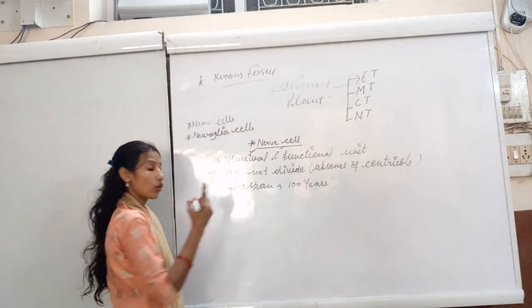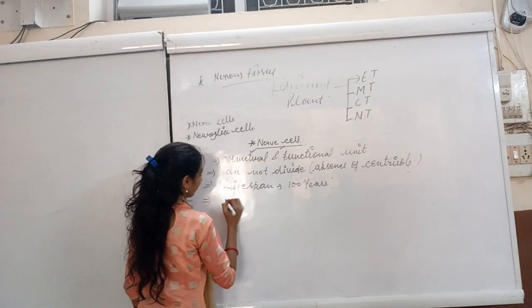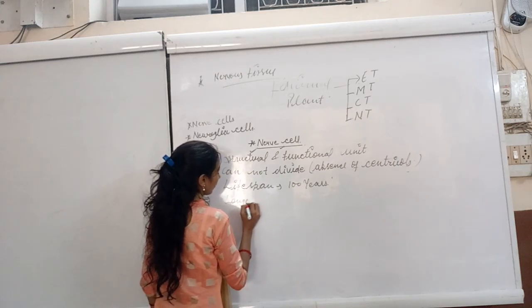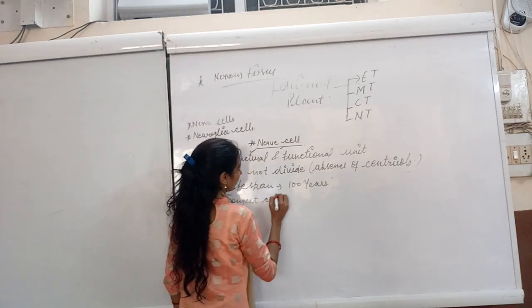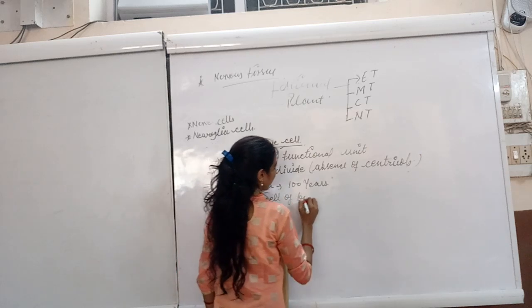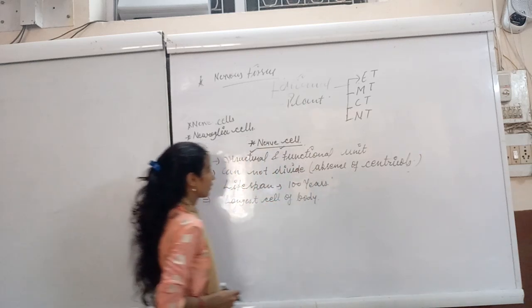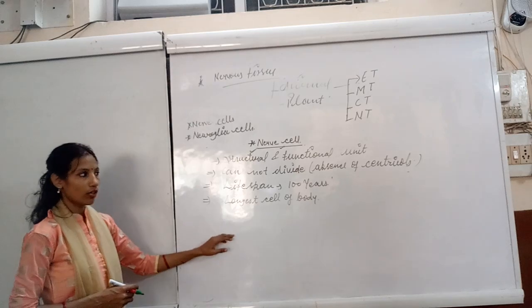And it is the longest cell of the body. Right? I think these four points are clear to everyone.